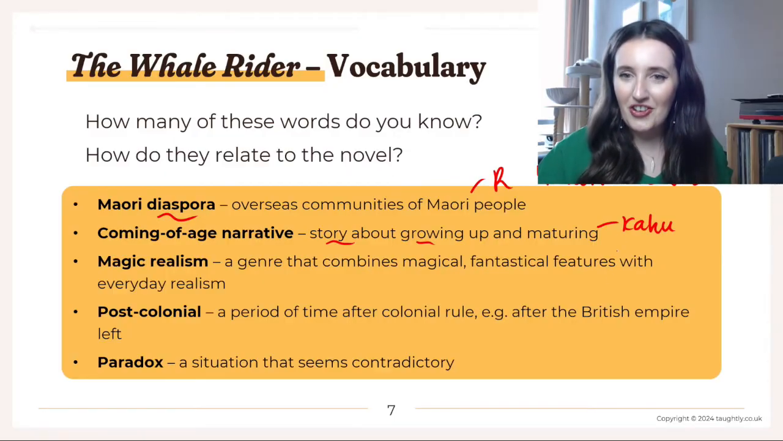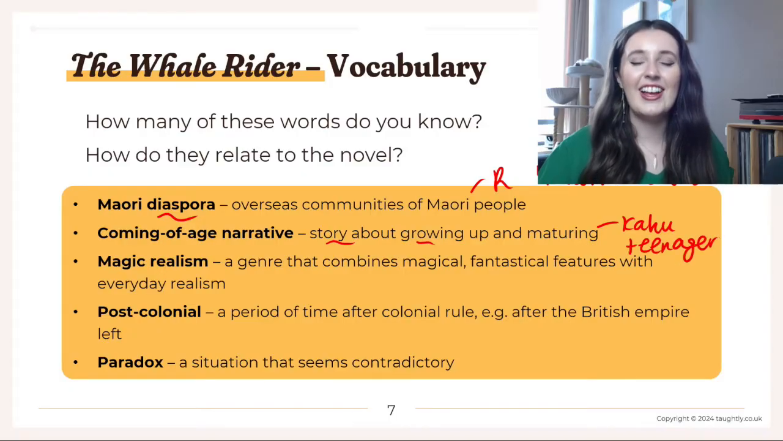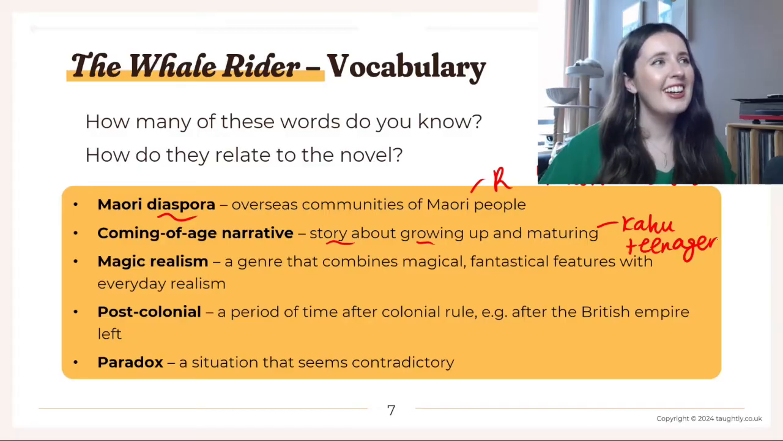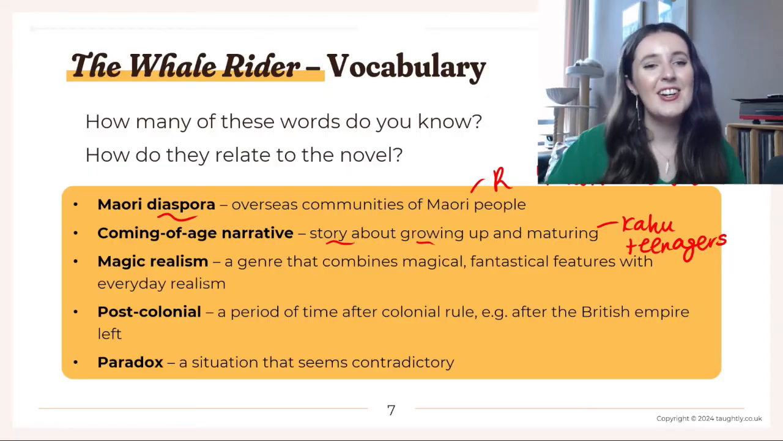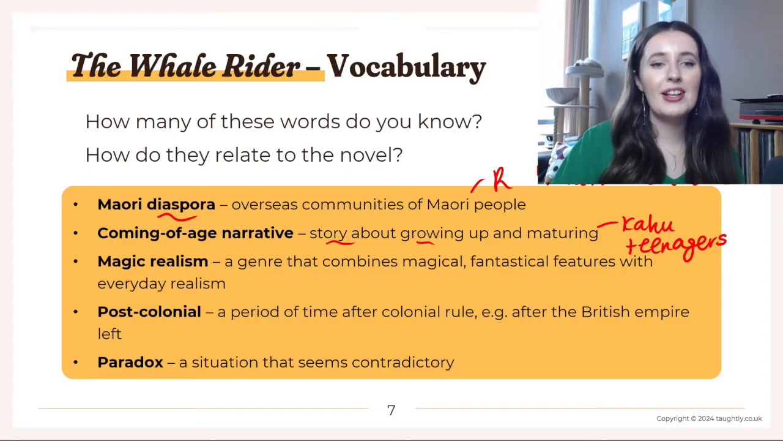So although Koro Apirana does learn a lot, I wouldn't call his a coming of age narrative, because I don't think it ever explicitly says his age. He must be at least 70 though, so I don't really think he can come of age in his 70s. Next up, we've got magic realism.